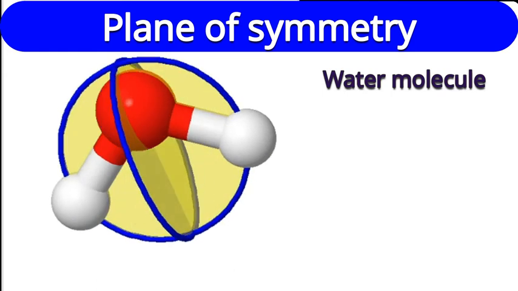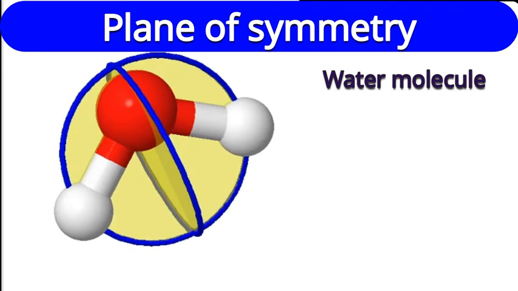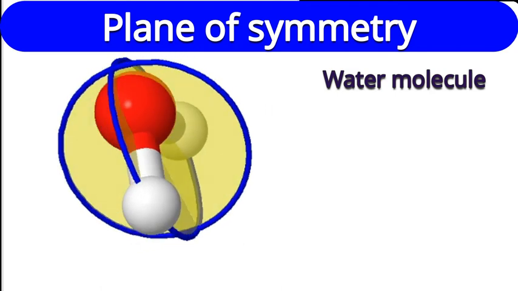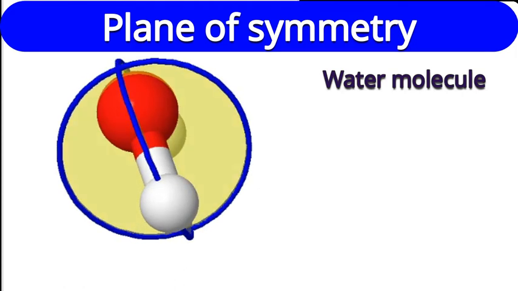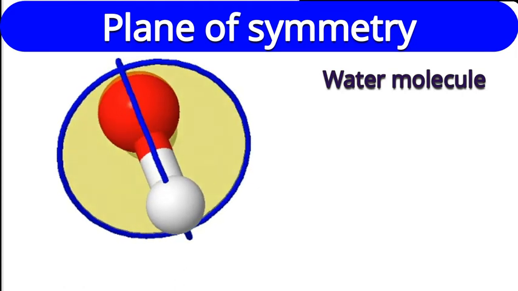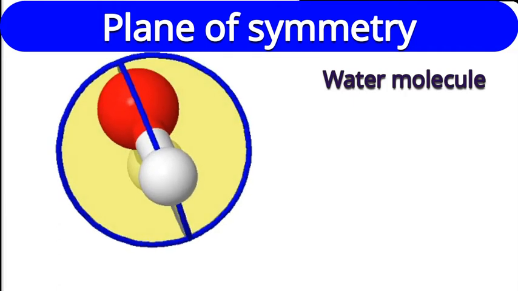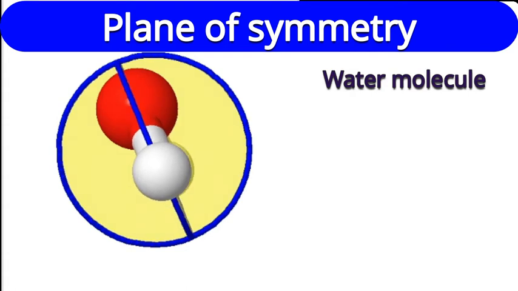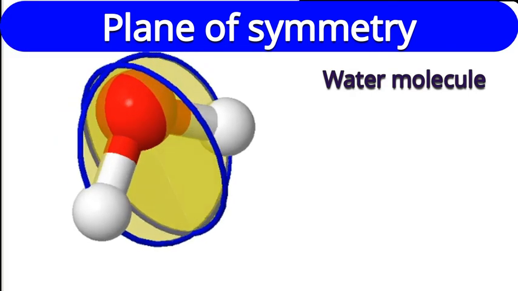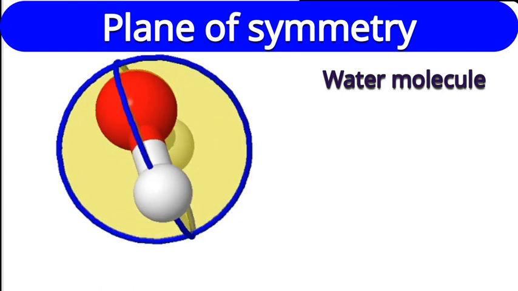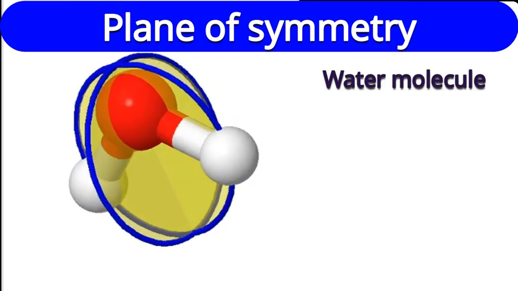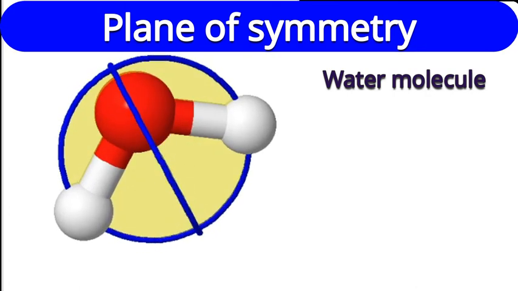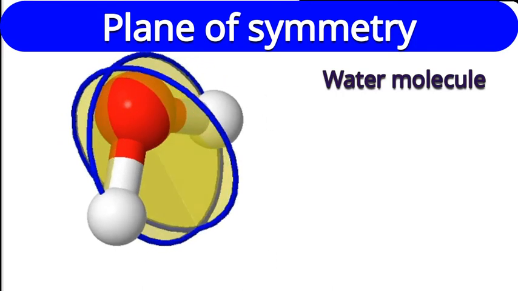See here, two planes are there. Now you can find the plane which is completely cutting the water molecule, perpendicular to the molecular plane. And then there is the molecular plane. The molecule will divide into two equal halves, hydrogen, oxygen, and hydrogen. It is exactly the molecular plane. So this molecular plane and the other plane perpendicular to the molecule, these two planes are possible. Now we have to categorize them. Three types of plane of symmetry we have studied: horizontal, vertical, and dihedral. What do you think?